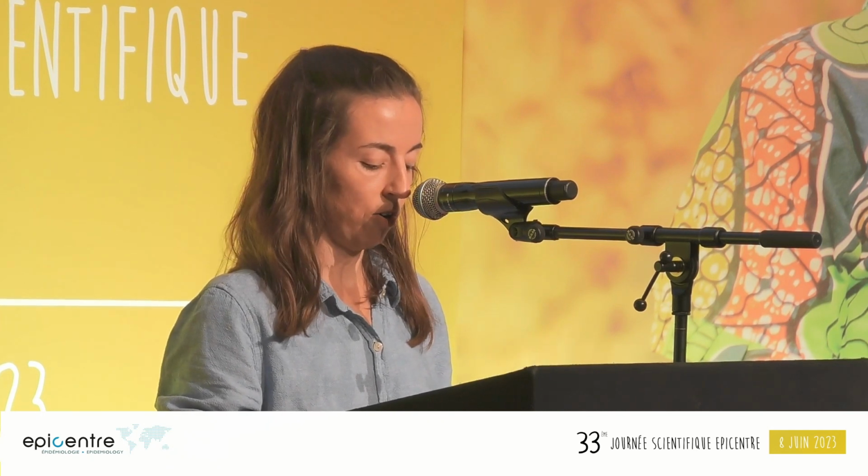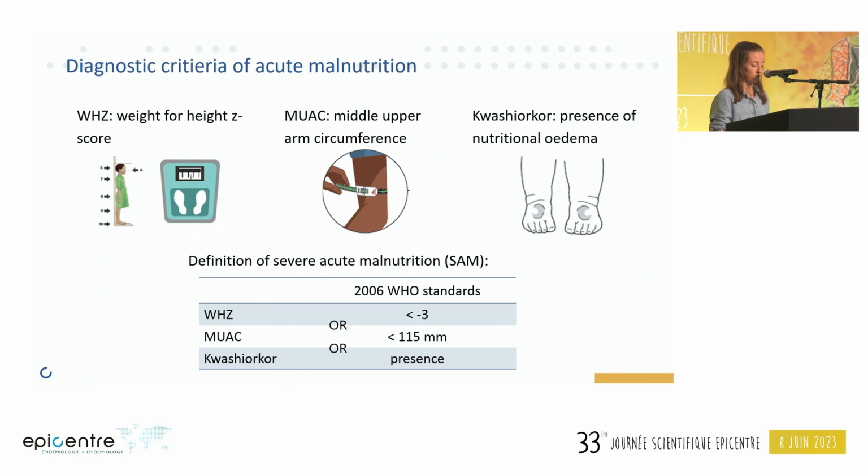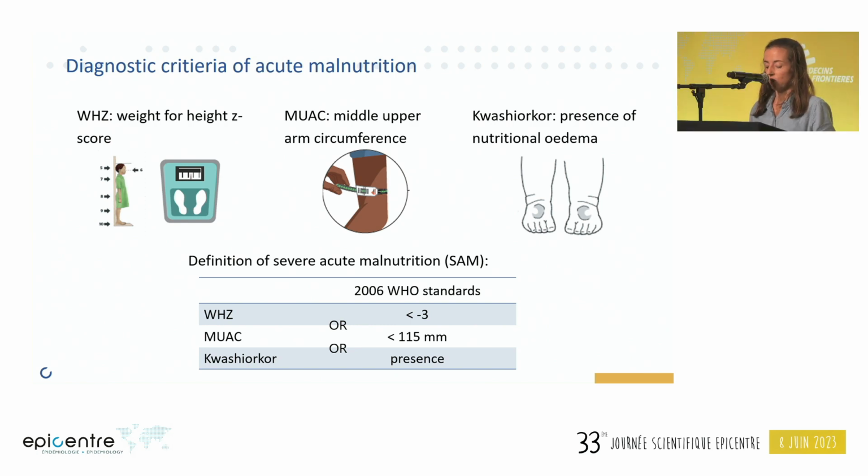3 criteria are currently considered. Weight for height Z-score. This index compares a child's weight to the median weight of children of the same height and sex in a reference population. Middle upper arm circumference, or MUAC. And Kwashiorkor, the presence of nutritional edema. The definition of severe acute malnutrition, or SAM, is a weight for height Z-score less than -3, and or a MUAC less than 115 millimeters, and or the presence of nutritional edema, Kwashiorkor.